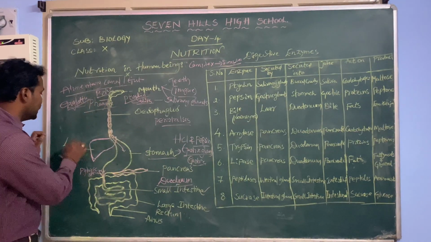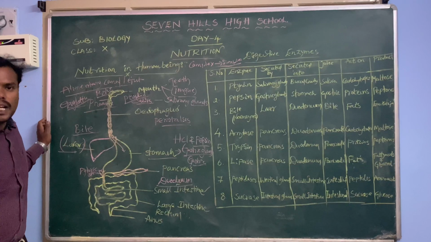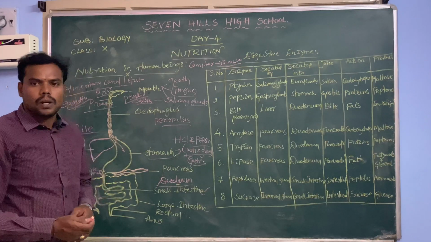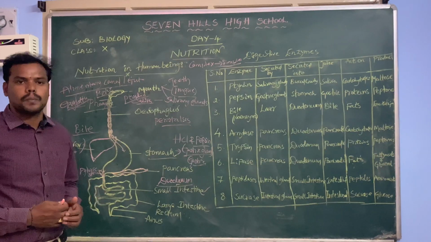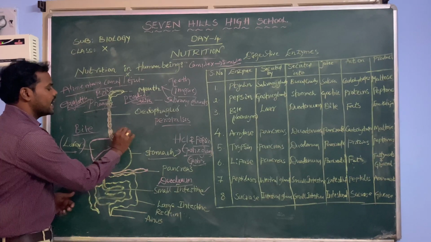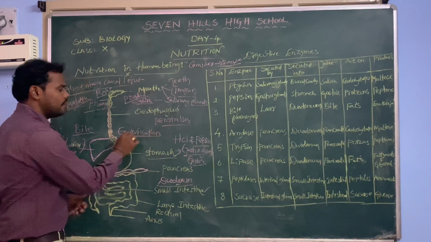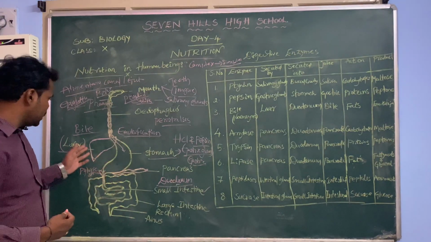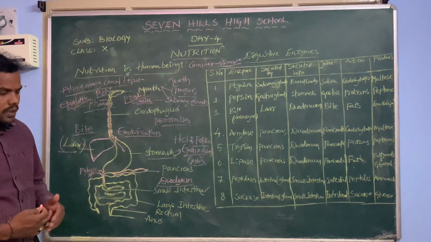The liver secretes a juice called bile juice. This bile juice doesn't have any enzymes, but it plays a crucial role in the breakdown of fats into simple substances. It makes the fats into simple globules. That is the process we call the emulsification of fats. During emulsification, fats are broken into simple globules. But there are no enzymes present in the bile juice. It just breaks down the fats into simple globules.